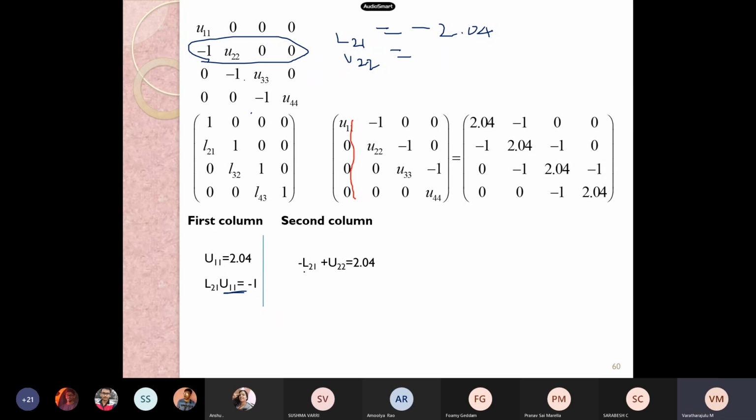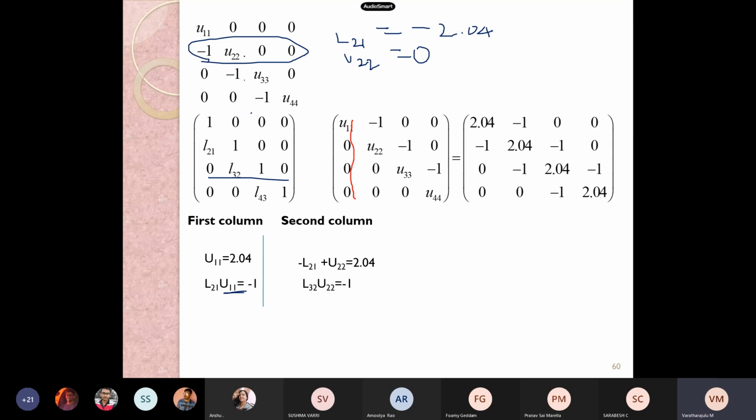Here apply the value of minus 2.04, then find the value U22. Minus or minus becomes 2.04, then what would be the U22? 0. Okay. Then here do the multiplication with the third row.